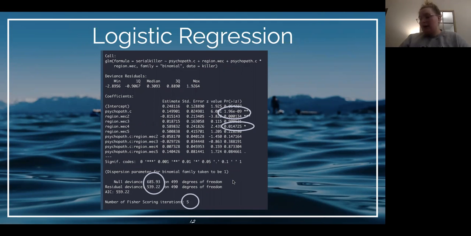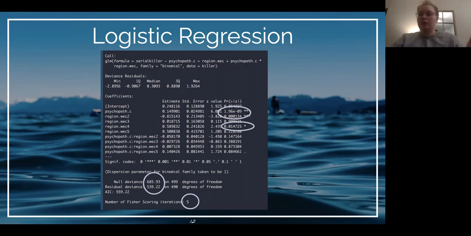Then you see here we have our AIC, which is useful for comparing models, and it operates similar to how an adjusted R-square would in a linear model, because it accounts for the number of variables used compared to the number of observations. We also have our Fisher score here at the bottom as well, and this is the number of iterations it takes to fit our models. Because our model is not linear, it's fit based on guesses or maximum likelihoods. So it's how many times our model was improved using different estimates before it stopped, and this is the result we're given, which was 5.